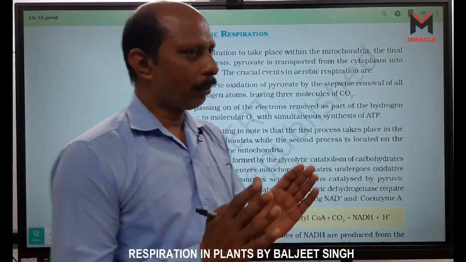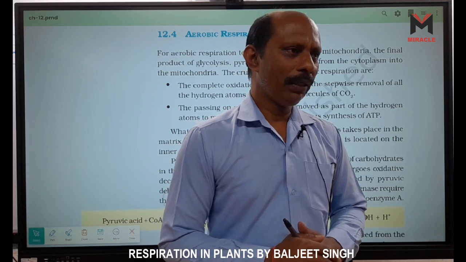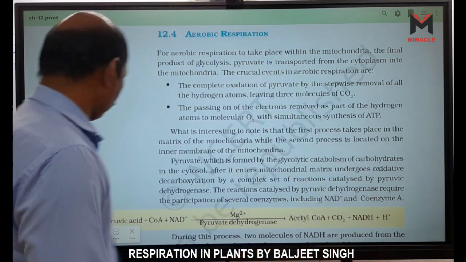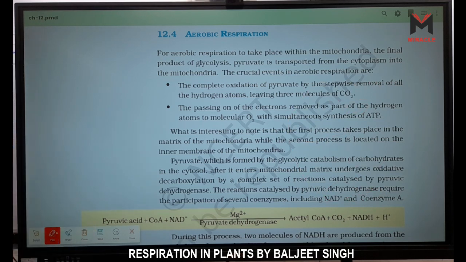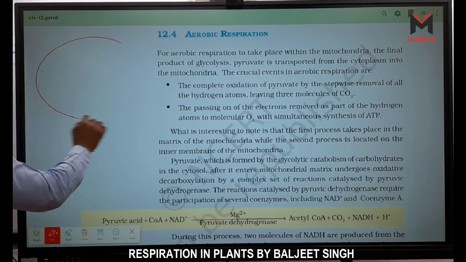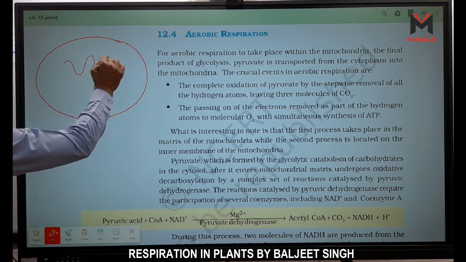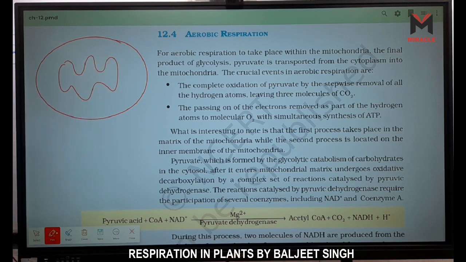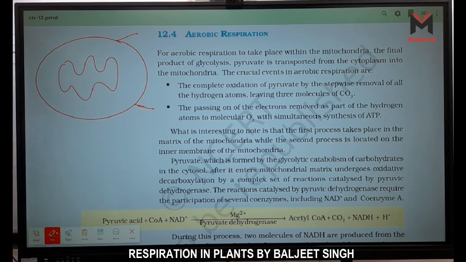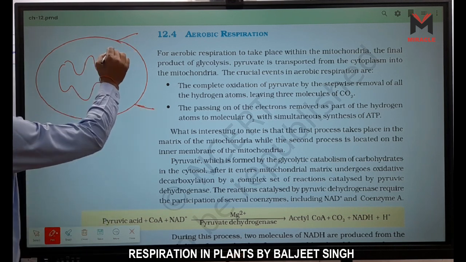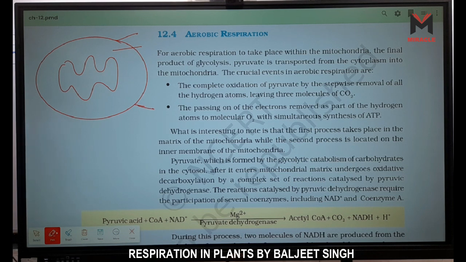Now mitochondria is a double membrane structure, right? Look here, this one is mitochondria and it is a double membrane structure. This one is the outer membrane, this one is the inner membrane, right? In between we have a space and this one is called intermembrane space.